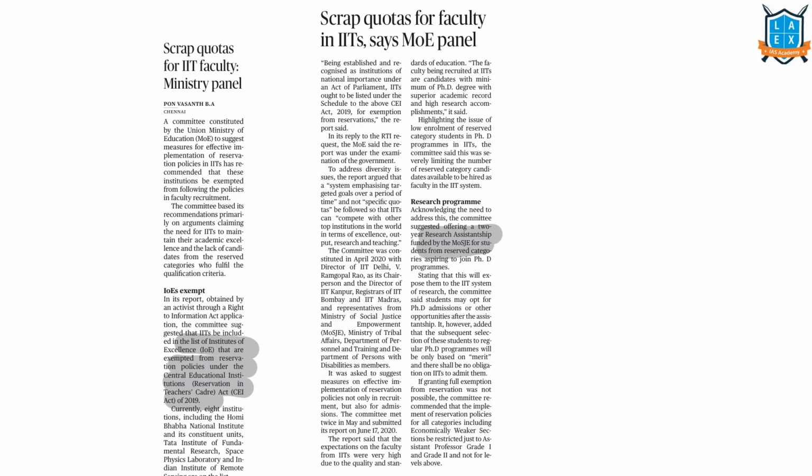Next is "Scrap quotas for IIT faculty: ministry panel". The Ministry of Education has appointed a panel to look into reservations in academic positions in IITs. According to this panel, these reservations need to be removed because candidates with PhD qualifications are not available, and even if they are available, they are not of the expected standards of excellence.